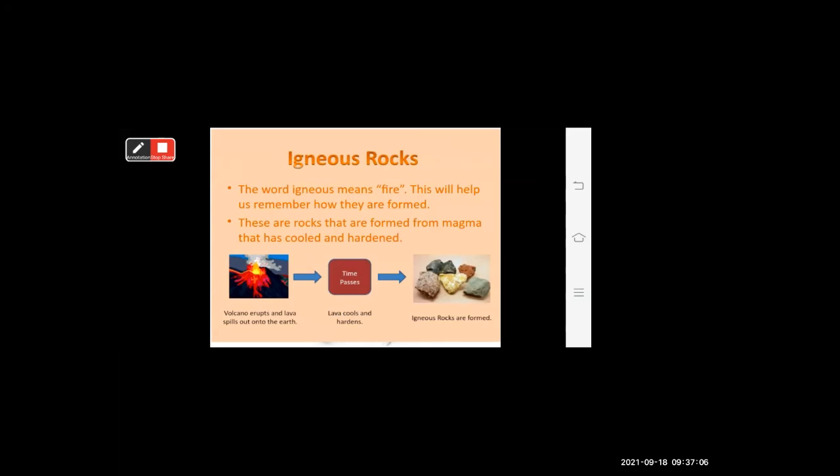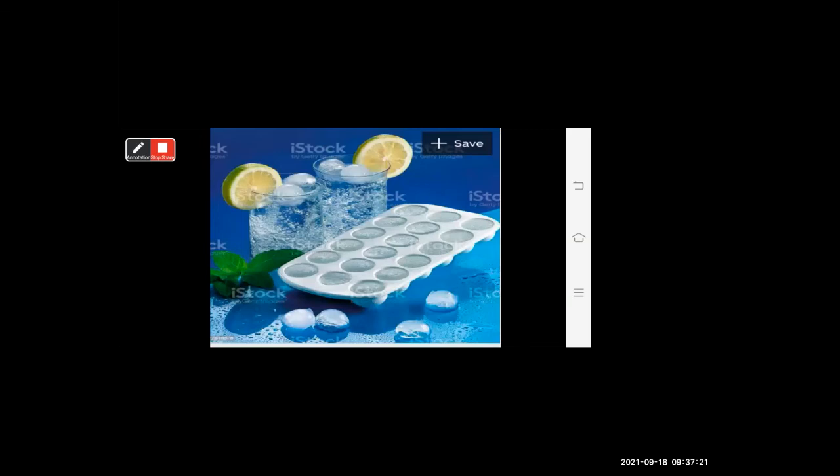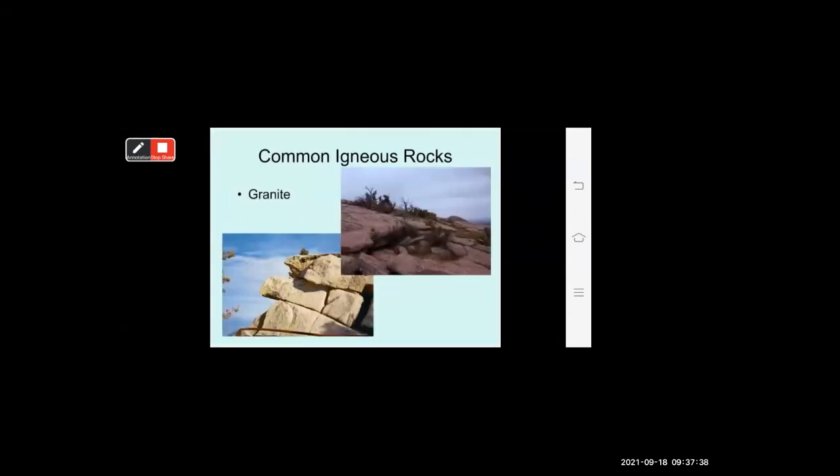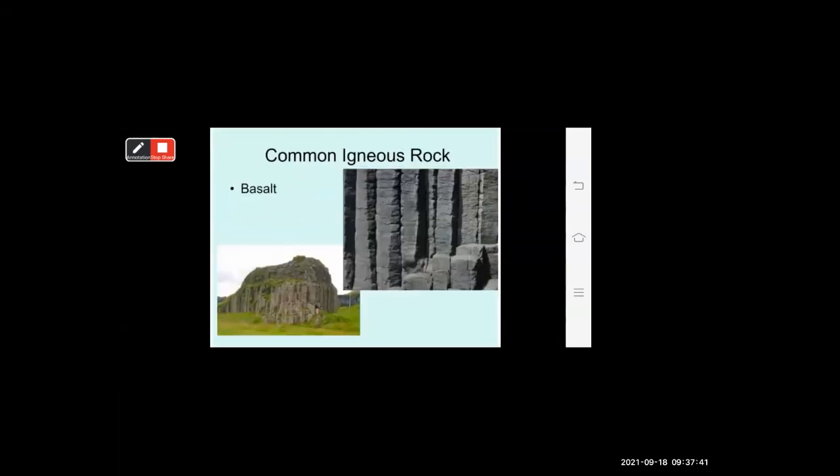Okay, this is one example of rocks. Igneous rock. Igneous means fire. Magma cools down. Lava cools and hardens and it forms igneous rock. For this, I have given you an example of turning water into ice cubes, how water turns into an ice cube after cooling down. This is how the igneous rock is formed. The common examples of igneous rock I have given are granite and basalt.